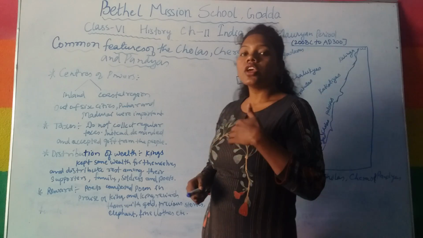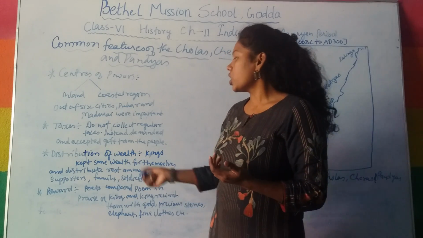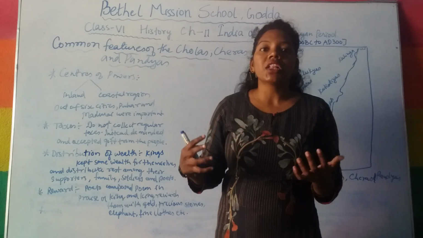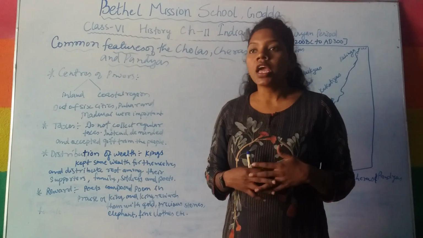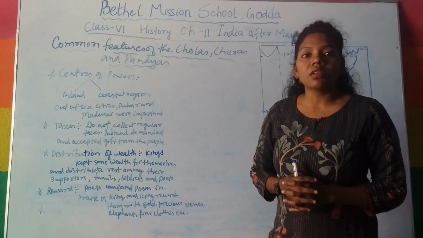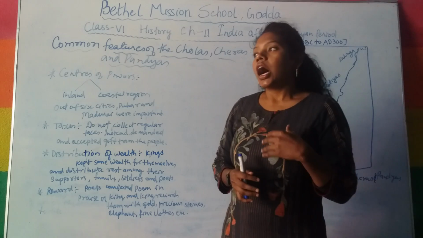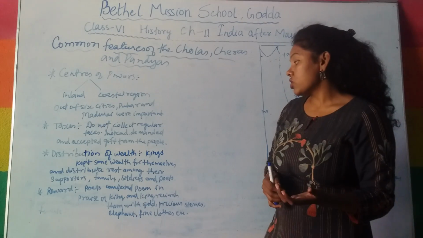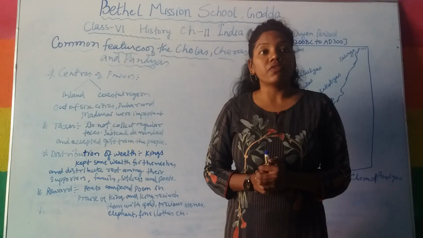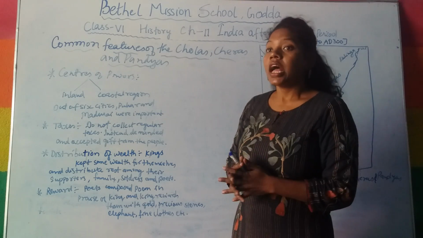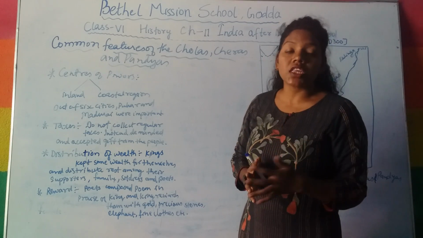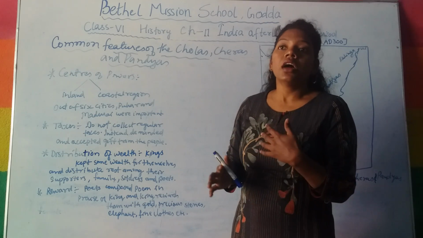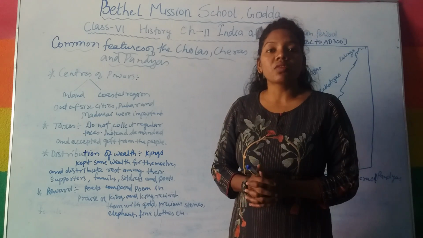Next is the distribution of wealth. How they used to distribute whatever wealth they collected: the king used to keep some part for himself, and the other part of the wealth was distributed among the supporters, the family members, soldiers, and the poets. So this is how the distribution of wealth was done.